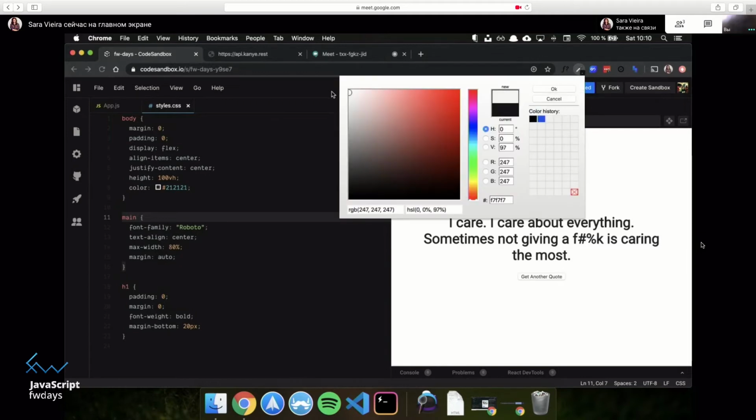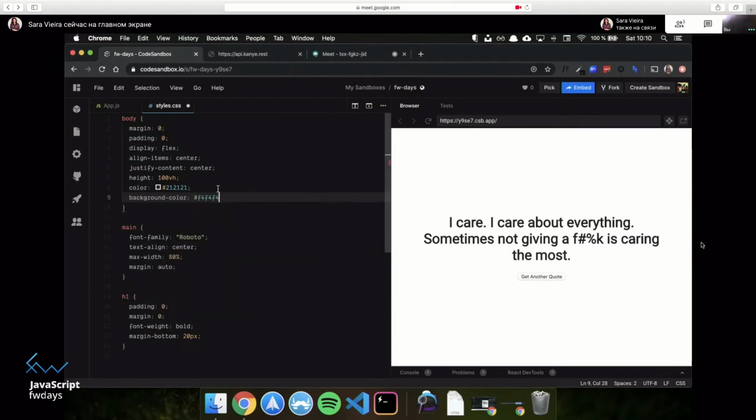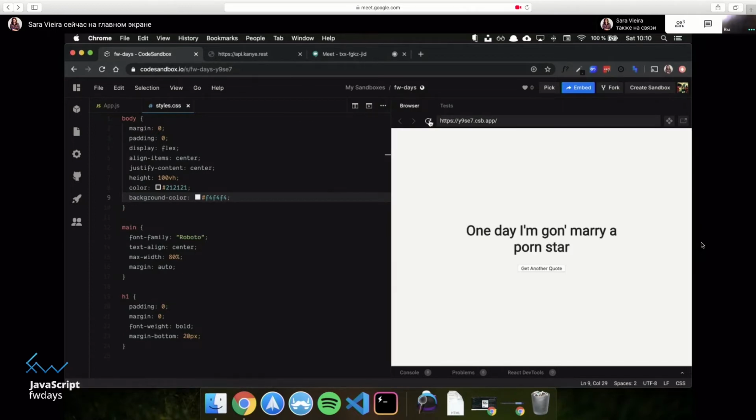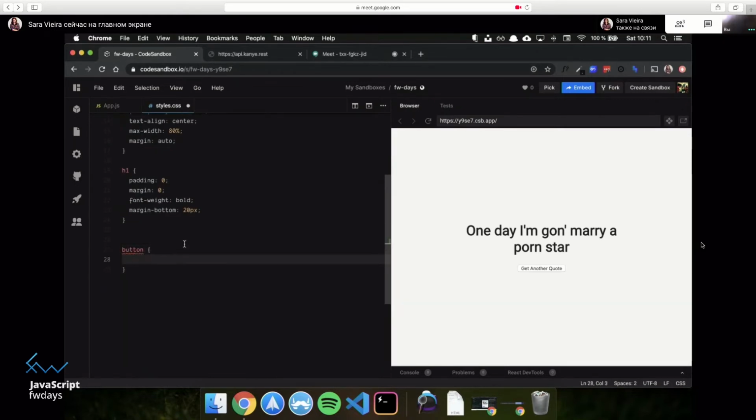Let me go to the color picker again, and let me use an off-white as a background color. And there we go. Beautiful. It looks literally almost the same to me. Okay, good. We're gonna stay with this one. This one is nice. Let's make a button. Let's make the button look nicer.